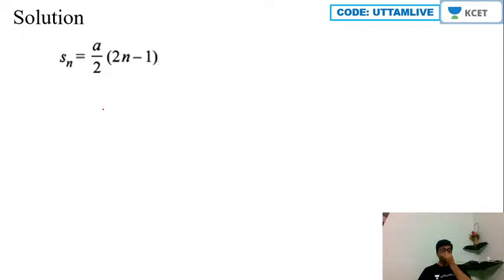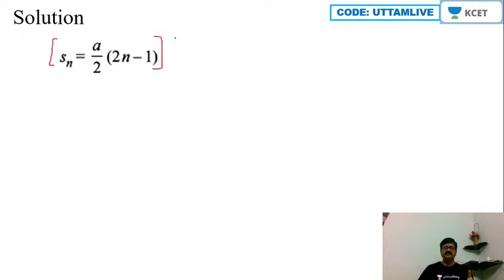Now Sn, we know that it is given as a by 2 into 2n minus 1. This is the formula that I know. This is the displacement made by the particle in the nth second. Now this formula I am utilizing: Sn is equal to a by 2 into 2n minus 1, because here initial velocity is 0.